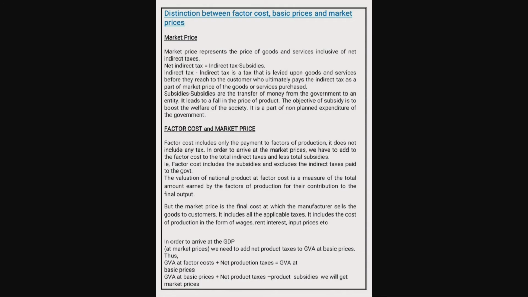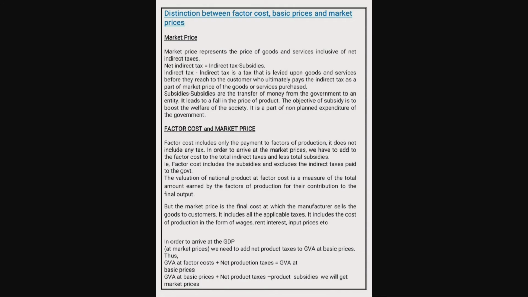But the market price is the final cost at which the manufacturer sells the goods to the customers. This market price includes all the applicable taxes. It also includes the cost of production in the form of wages, rent, interest, input prices, etc.